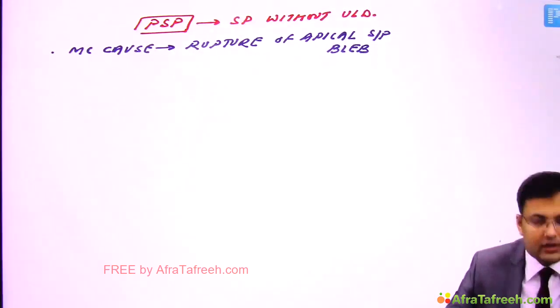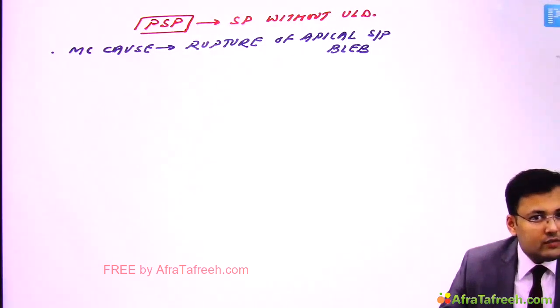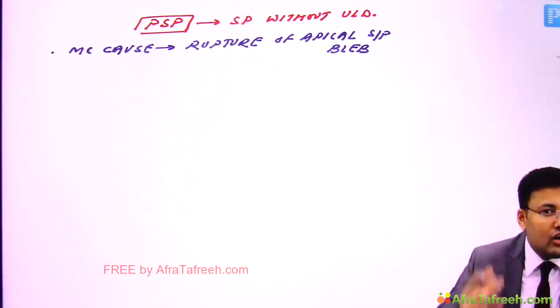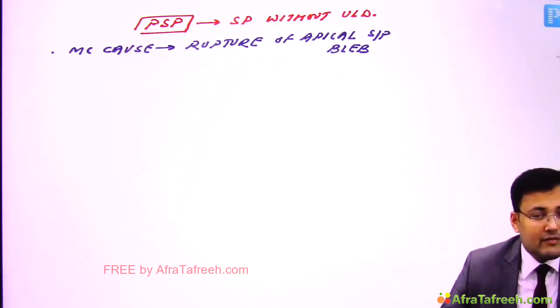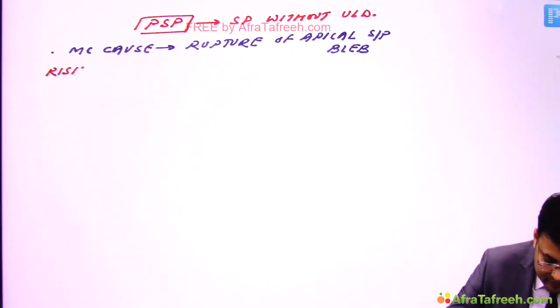Clear? Now see what are the risk factors. Generally it is asked in medicine also. It is more common in smokers, more common in males, and more common in people who have a tall, thin body habitus like Marfan syndrome. So the risk factors: first, smoking. So more common in smokers.